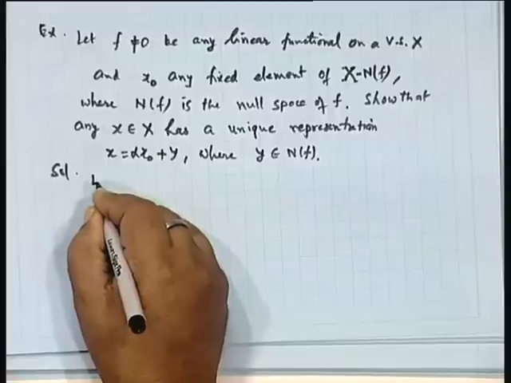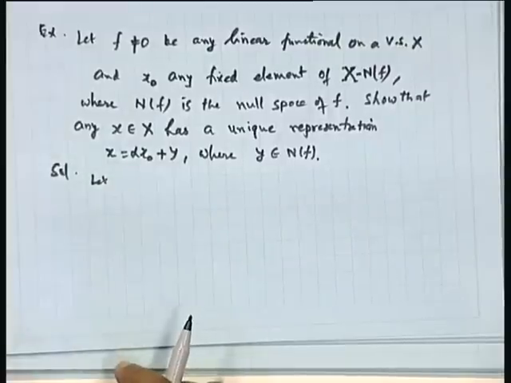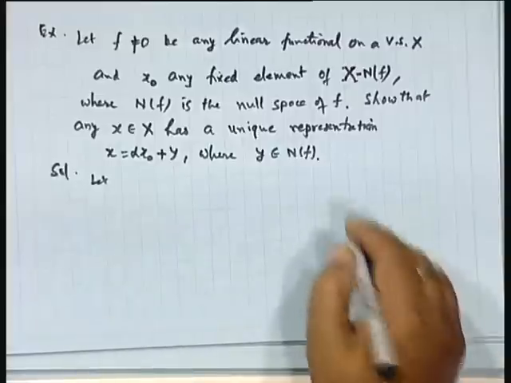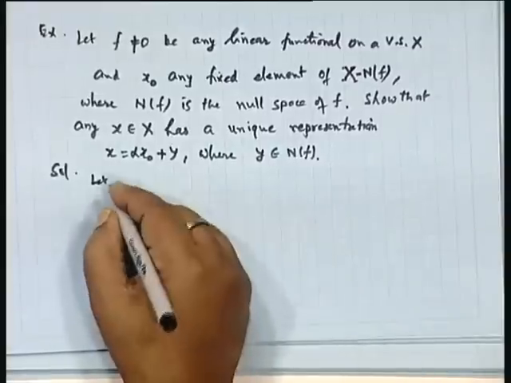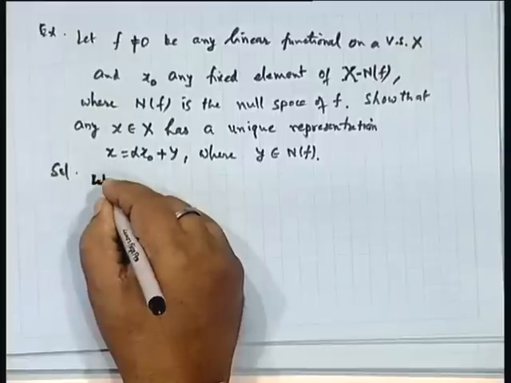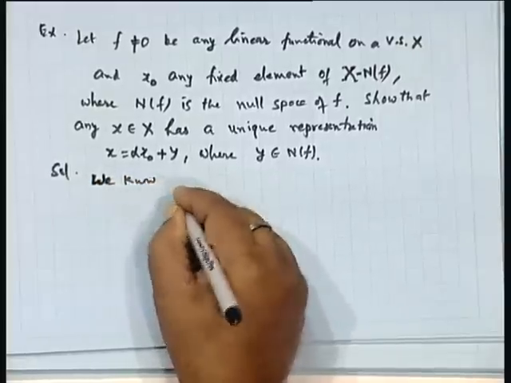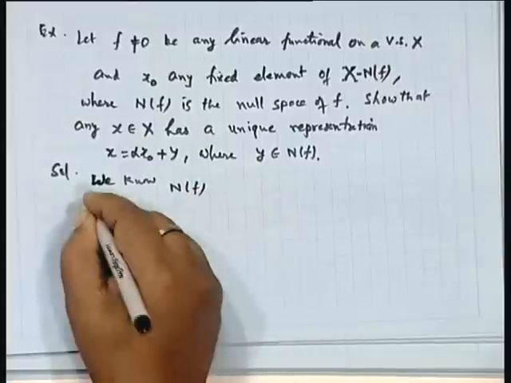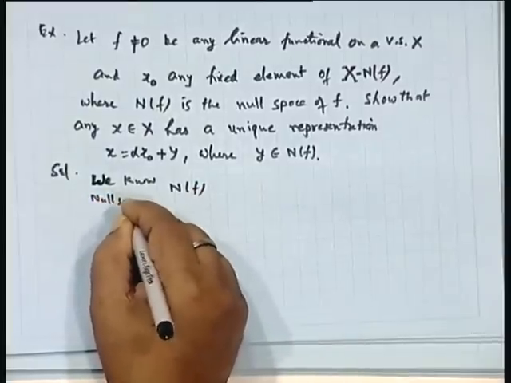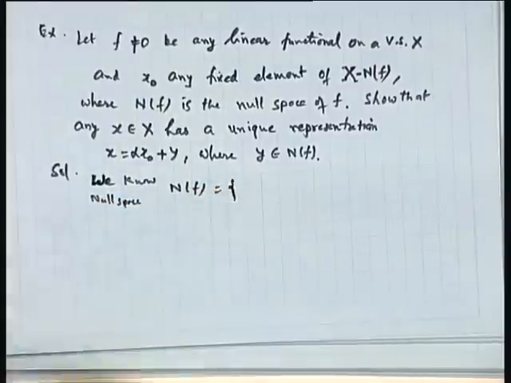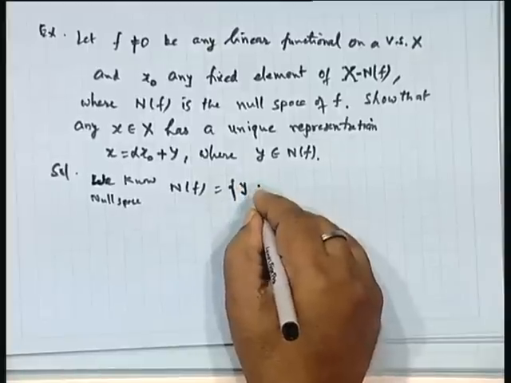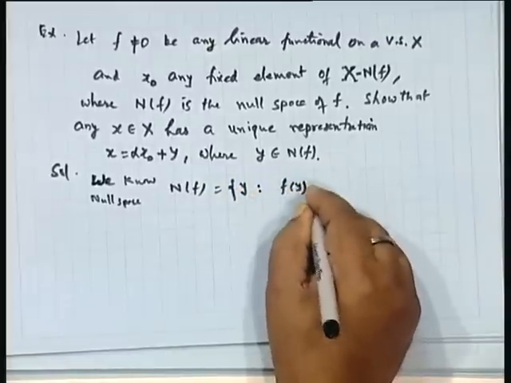So, kindly tell us the definition of null space. Okay. Null space is the set of those points, or we know the null space N f is the set of those points y such that f of y is 0.